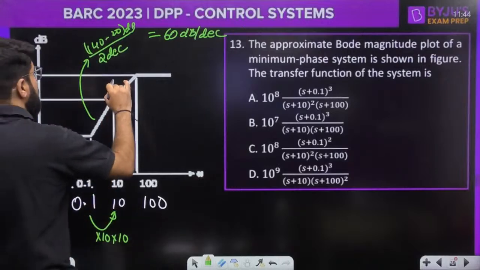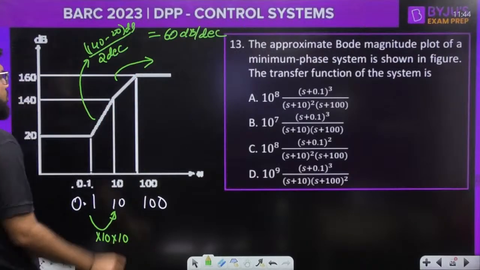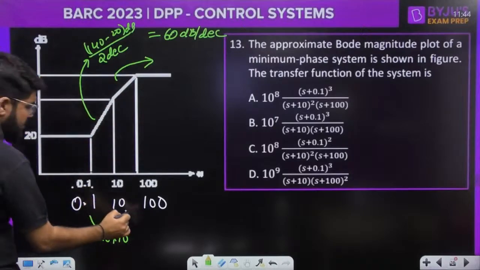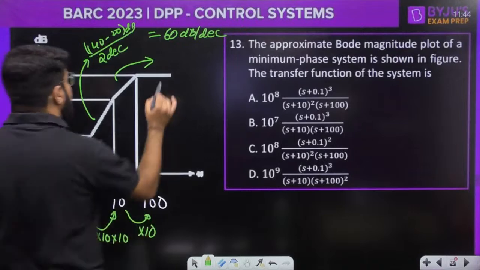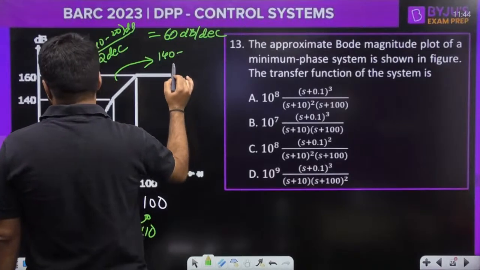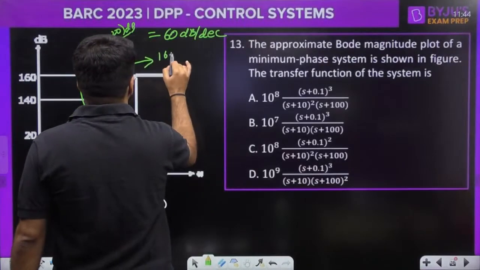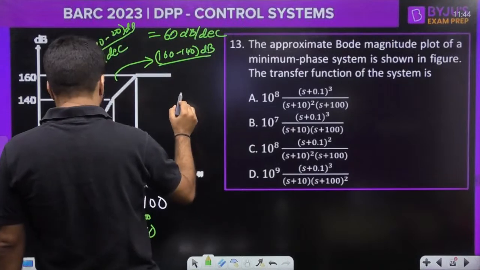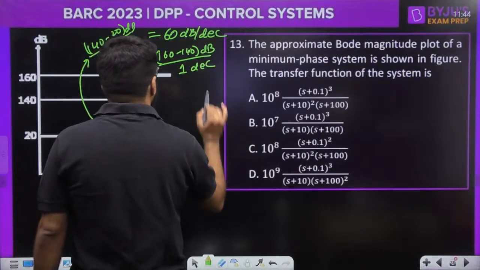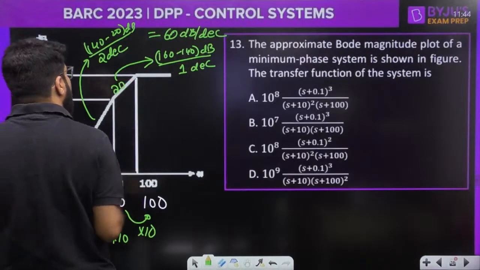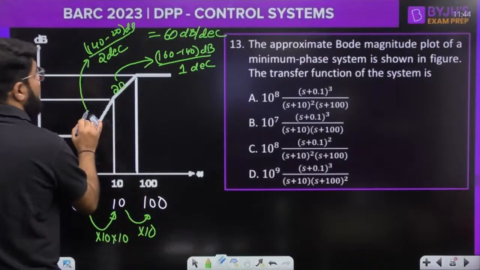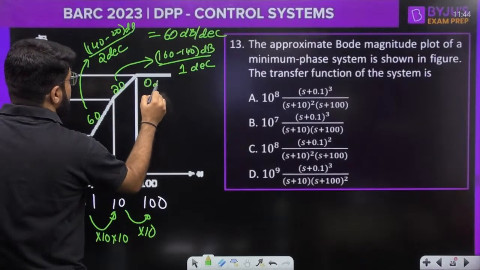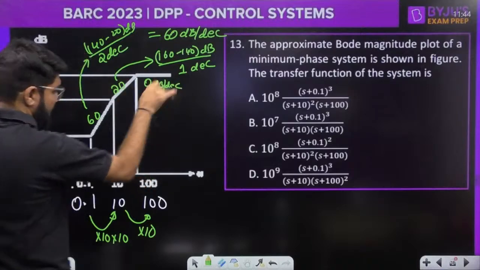Then how much should be the slope of this next line? This is 160 minus 140 decibel divided by 1 decade, since the frequency is multiplied by 10. That is known as 20 decibel per decade. So this slope is 20, and the earlier slope came out to be 60. And then this is again 0 dB per decade, parallel to the x-axis.